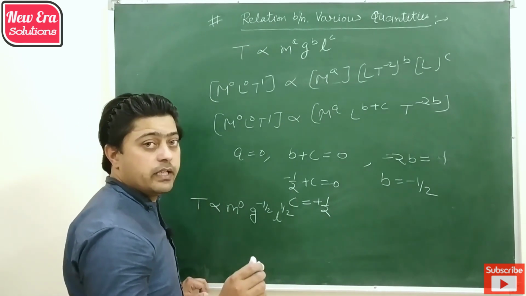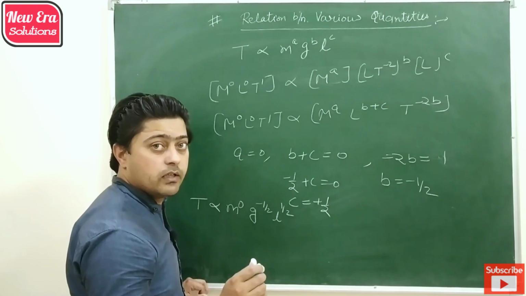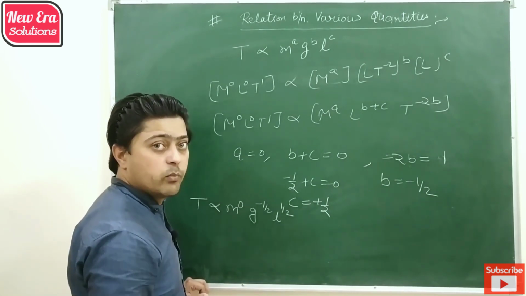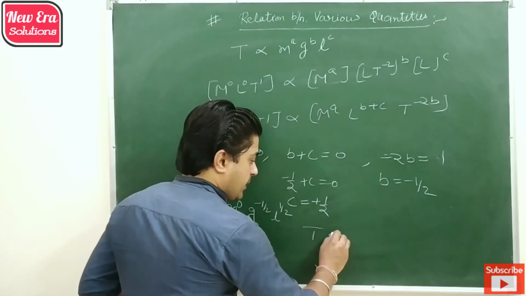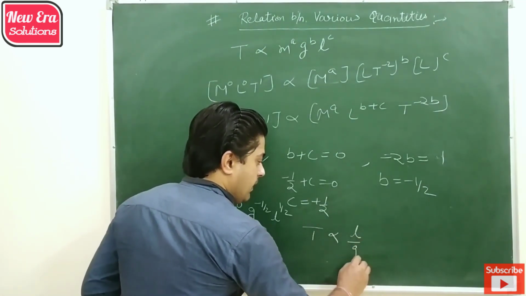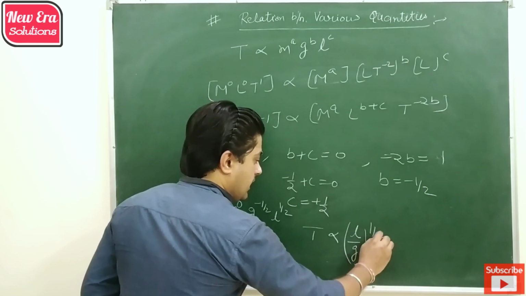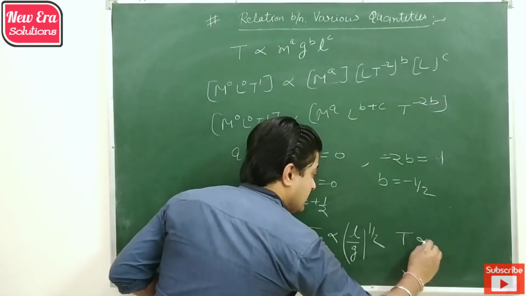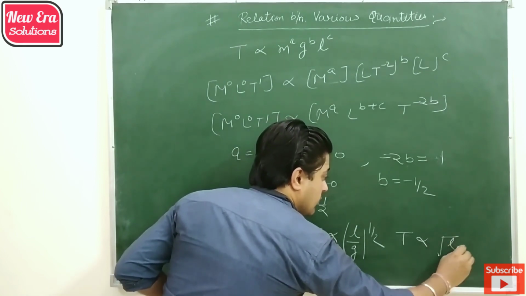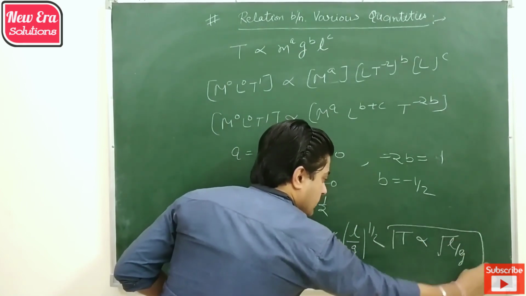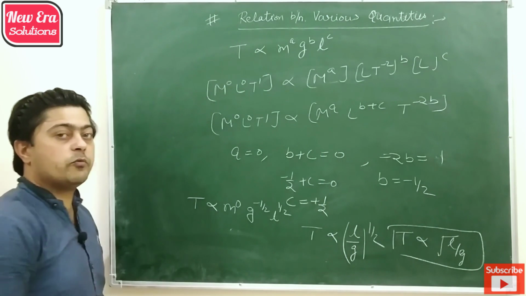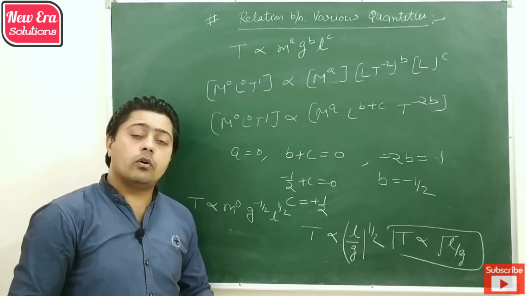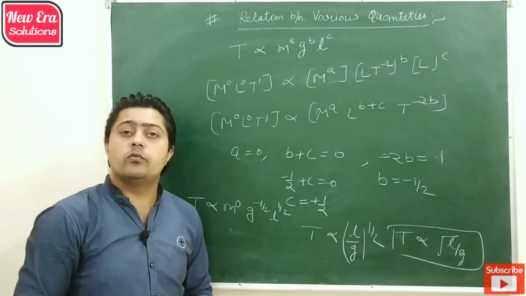Whenever a physical quantity used in a particular formula does not affect the given physical quantity, it is always removed. So we get T proportional to (L/g)^(1/2), which can also be expressed as T proportional to the square root of L by g. So that's how we can use dimensions to establish a relation or derive a particular formula.